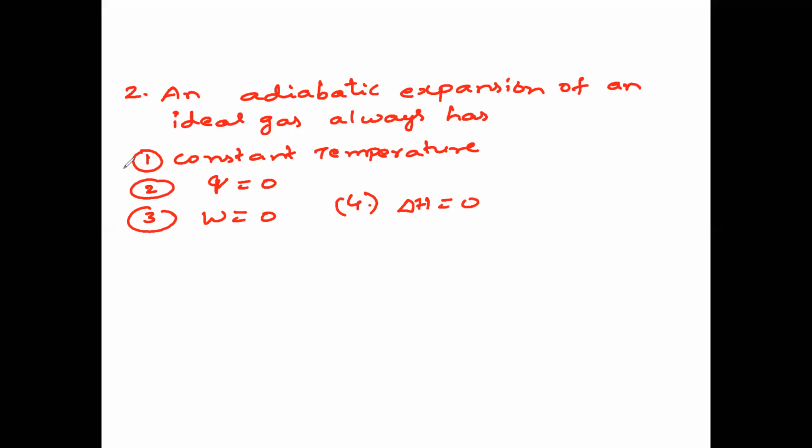So the answer is Q is equal to 0, because adiabatic expansion of an ideal gas always has Q equal to 0. Constant heat. I hope it is clear. Next question. Question number 3.